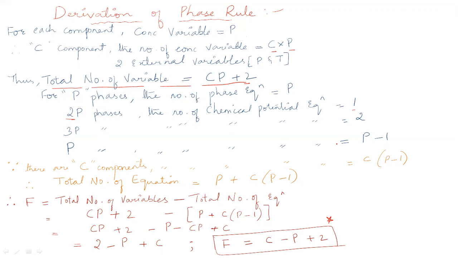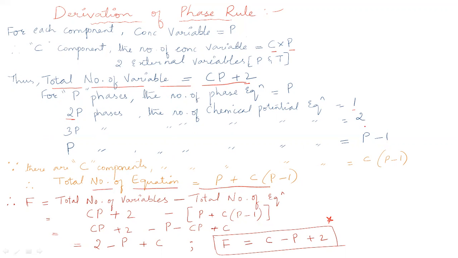Now, this same number of chemical potential equations, when you consider it for the C components as we have considered for the phases, the value will be equal to C times (P minus 1). C is for the C components, and for P phases the chemical potential equation count is P minus 1.